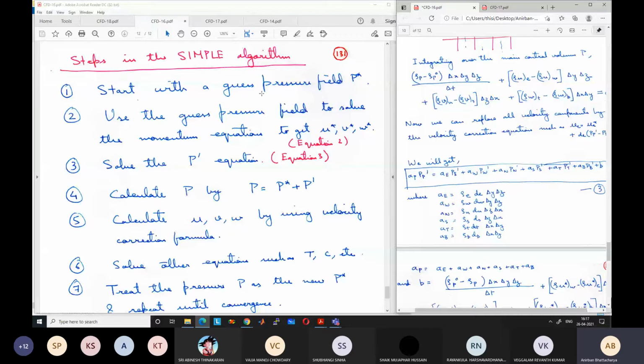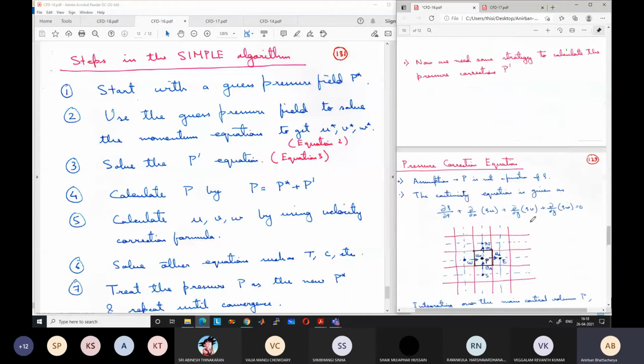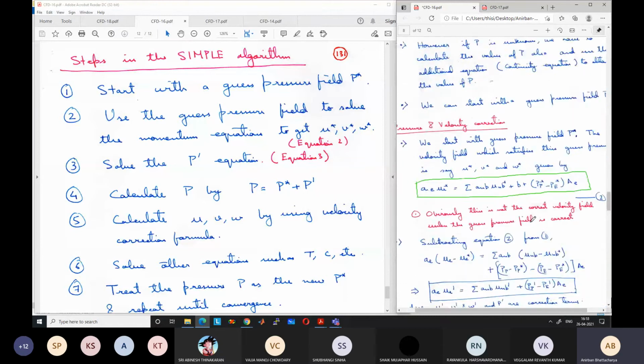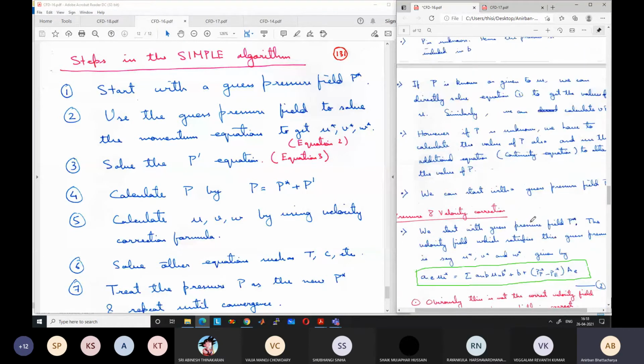We will start with a gauge pressure field P star. Okay, as I have already stated, any gauge pressure field, it does not matter. You can decide based on the boundary condition, or you may not know anything. You just decide that it will be 0 or 100 or 1000 or 1 lakh, 1 million, whatever. So you just start with a gauge pressure field P star.